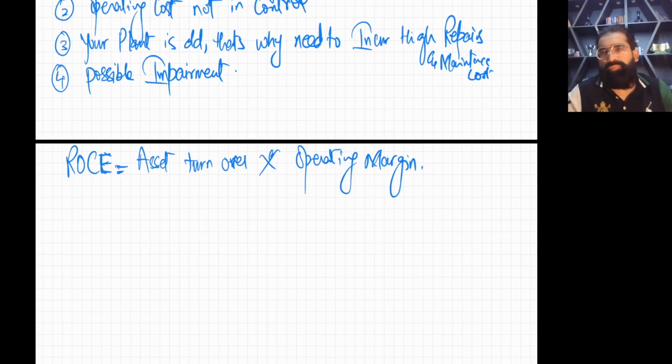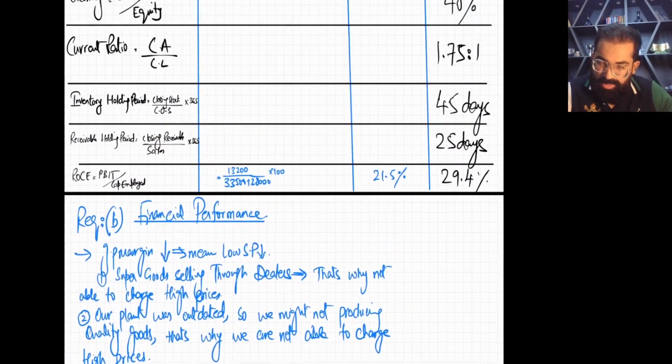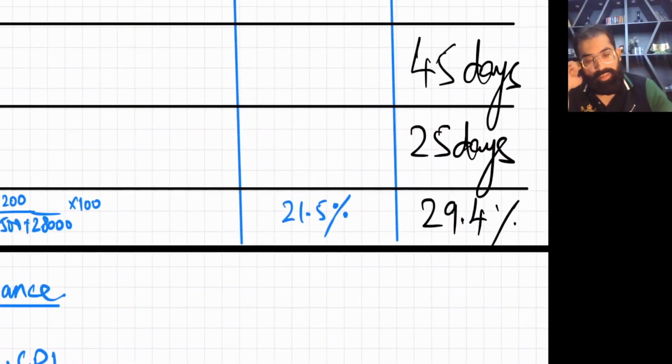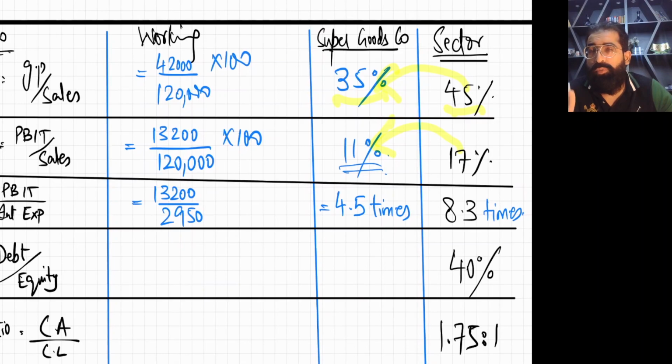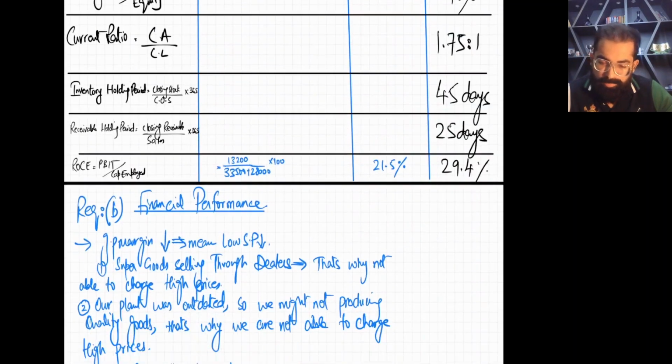So see, is your ROCE down? Yes. Your ROCE is down. Industry average is 29.4%, ours is 21.5%. Simple. Why is your ROCE down? Because your operating margin is also down.